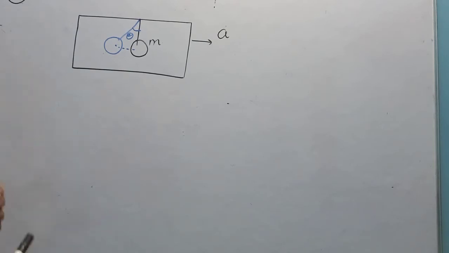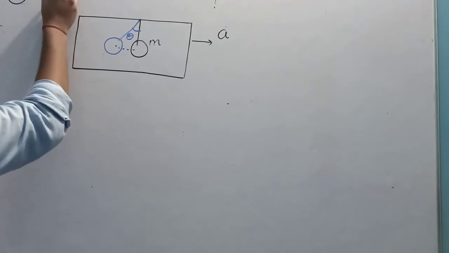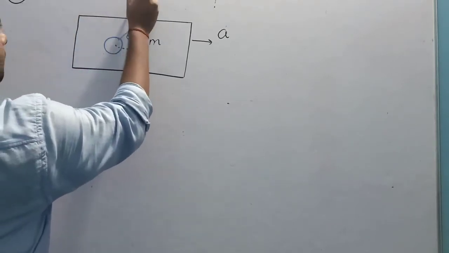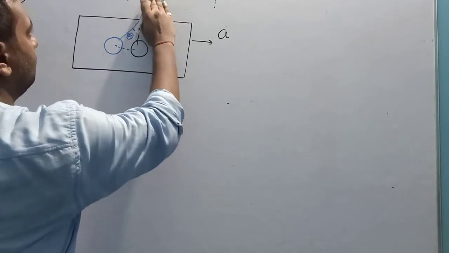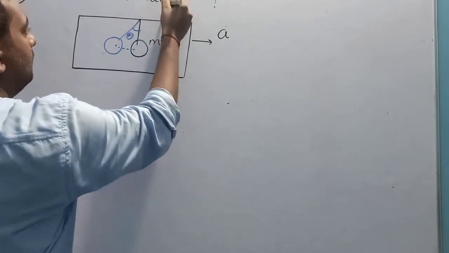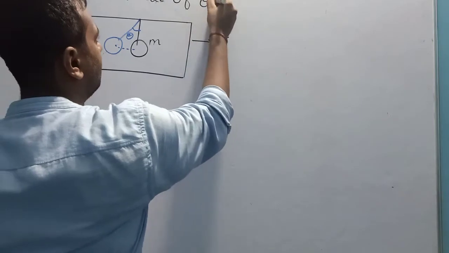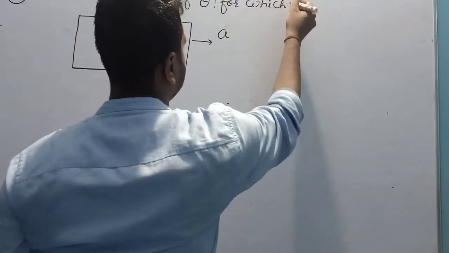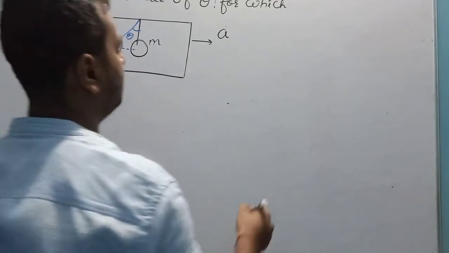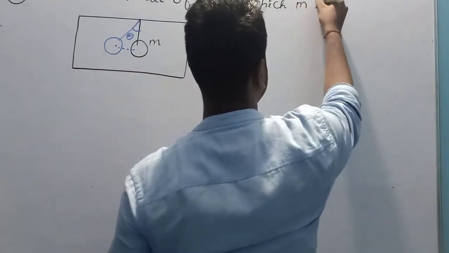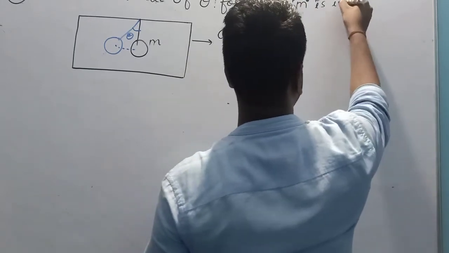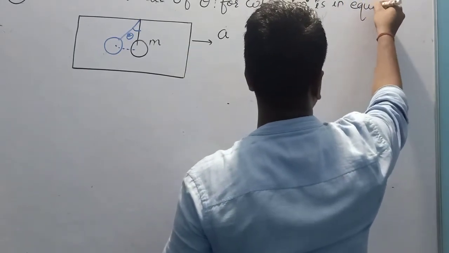And in this question, we have to find the value of theta for which the small m is in equilibrium.